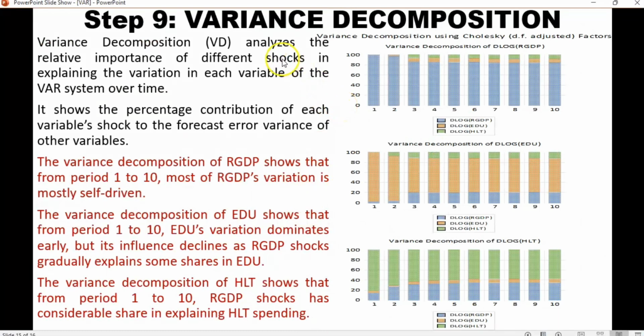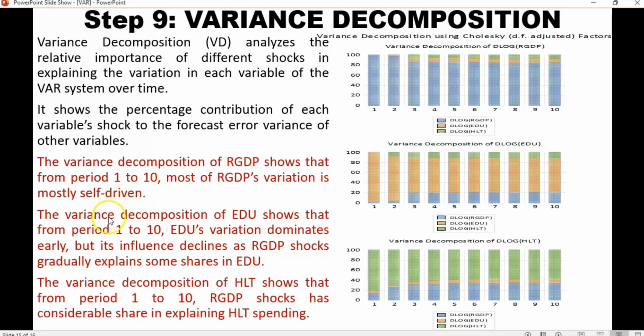Let's look at the variance decomposition. It analyzes the relative importance of different shocks in explaining the variation in each variable of the VAR system over time. It shows the percentage contribution of each variable's shock to the forecast error variance of other variables. When we look at the variance decomposition of real GDP, denoted by this blue, in the first period GDP is mostly self-driven, down to period 10. Real GDP takes the majority of the space. So real GDP's variation is mostly self-driven. Nothing drives it except itself.